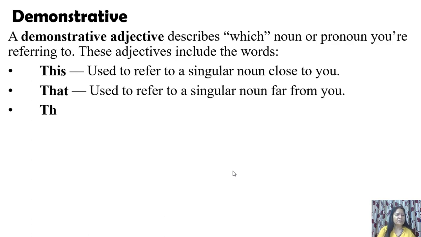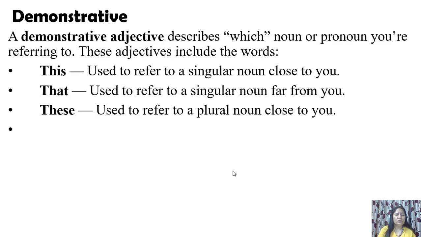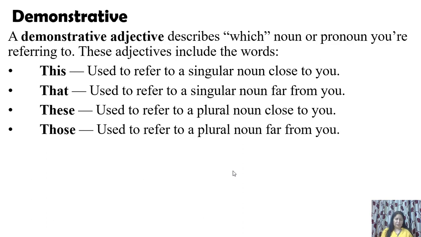This or that. These or those. These is used for plural nouns which are close to you, and those for plural nouns which are far from you. So this, that, these, those are called demonstrative adjectives. But remember, they are used with nouns, like this umbrella, that book, these bags, those shoes.